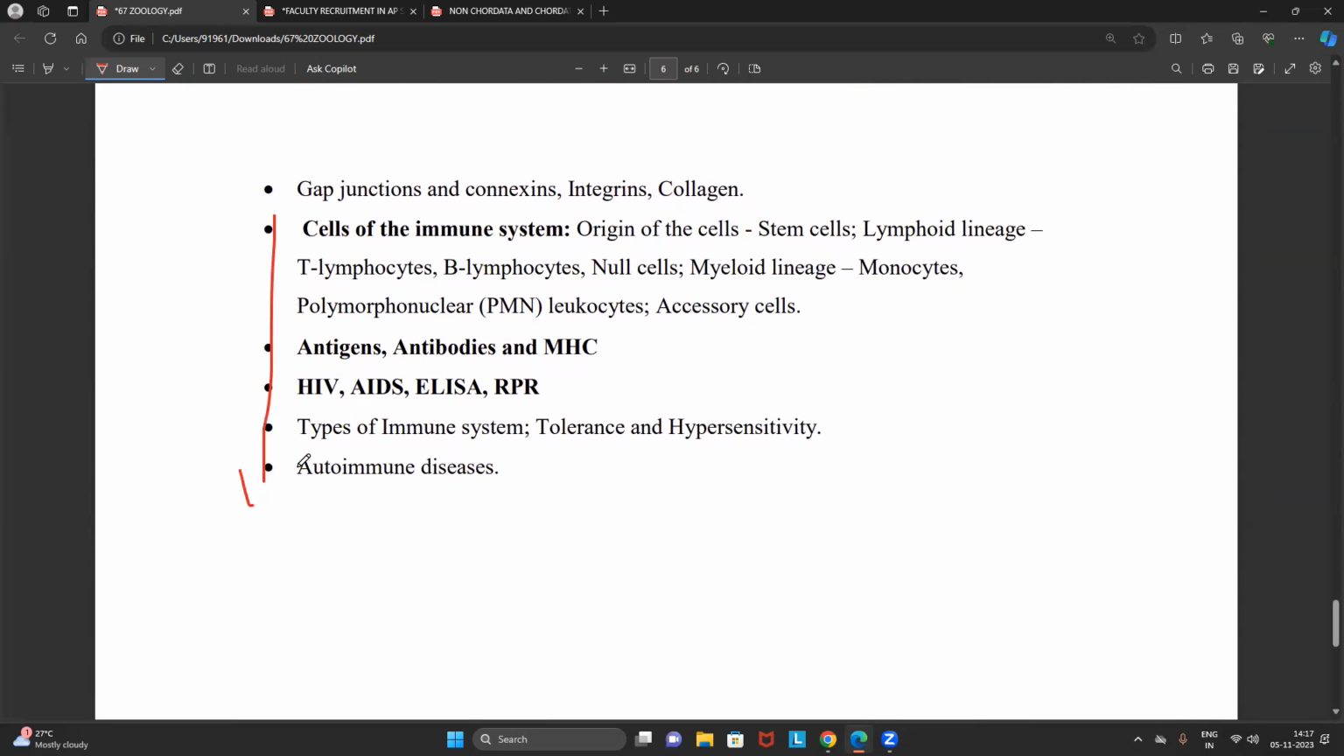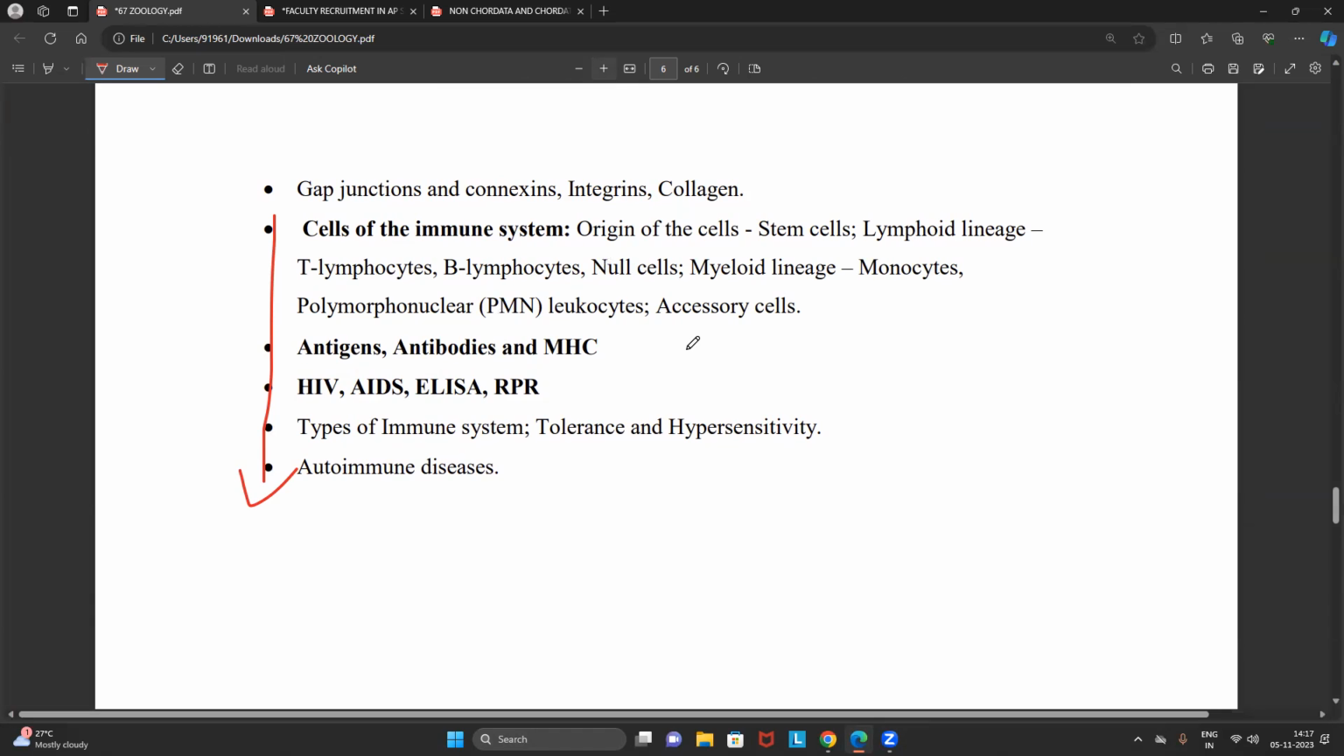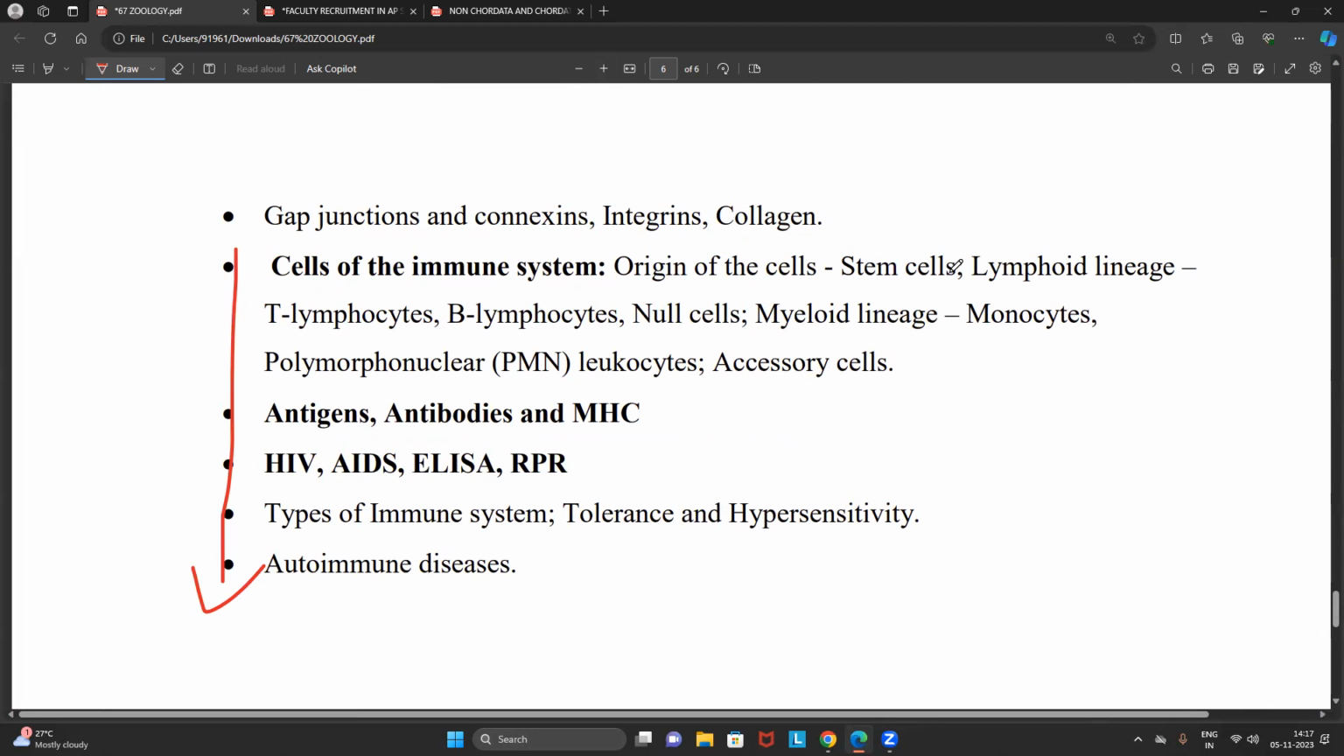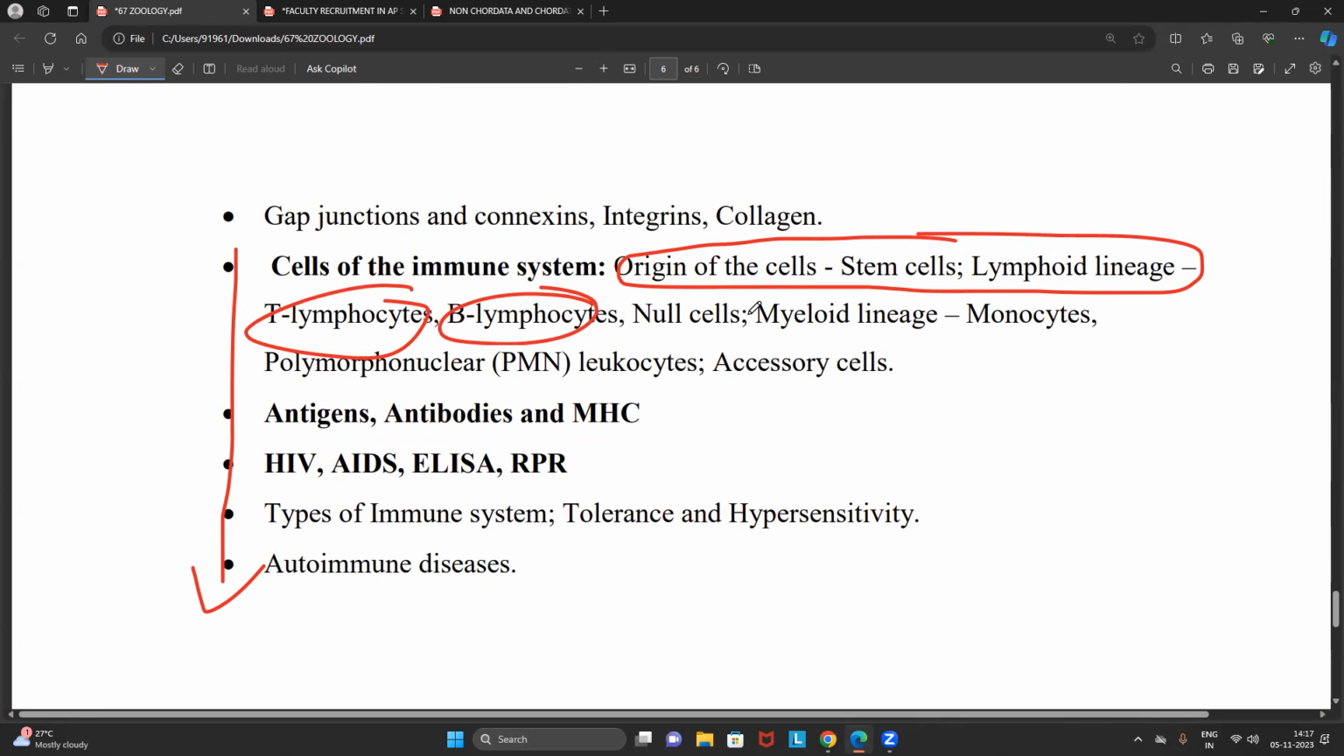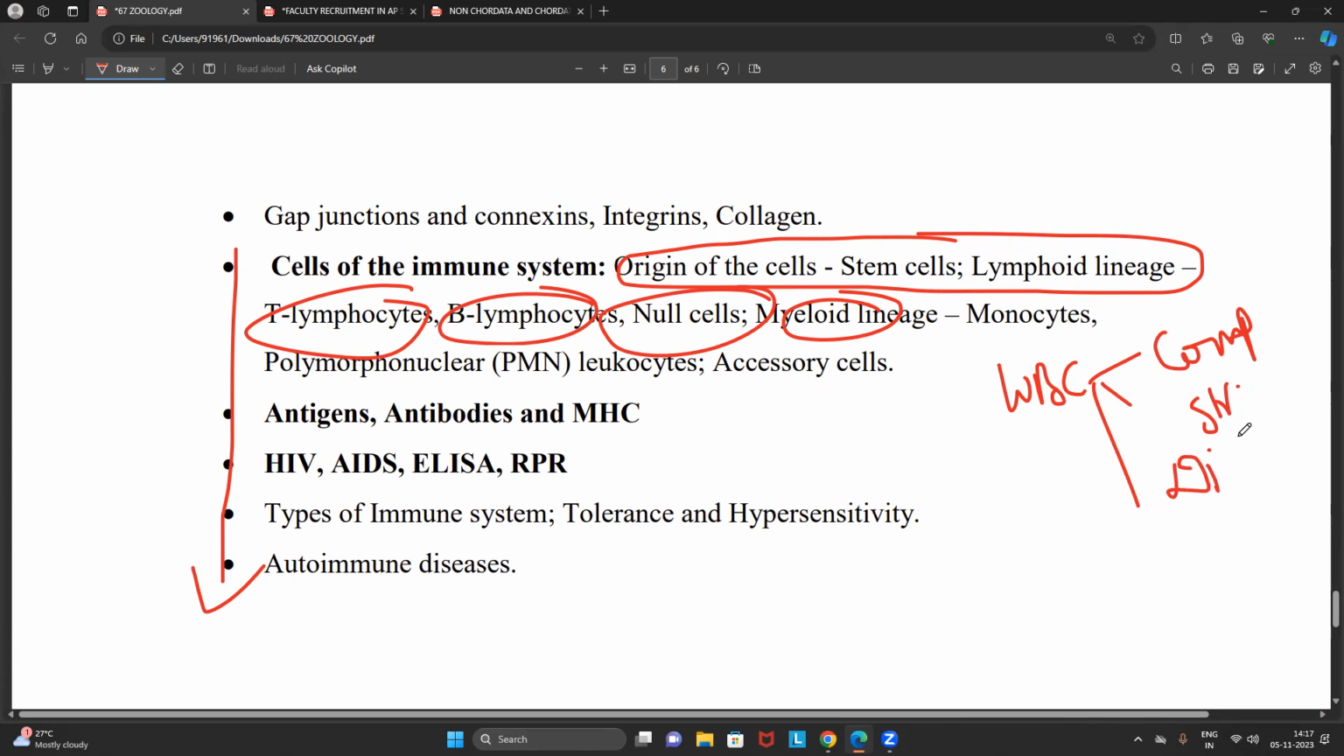Then cells of the immune system. Again, that is what I'm saying. For the zoology people, it is really lucky, you did not get a vast amount of information. In the immune system also, they have mentioned a specific syllabus: origin of the stem cells, T lymphocytes, B lymphocytes, null cells, myeloid lineage. So what I'm trying to say is, they just mentioned very specifically the WBCs. Here we will focus on their composition, their structure, and diseases related to it. Then followed by antigens, antibodies, MHCs. These 3 are extremely important.